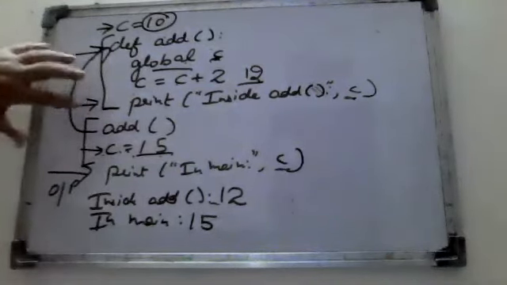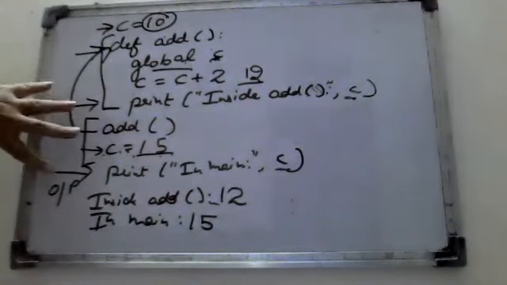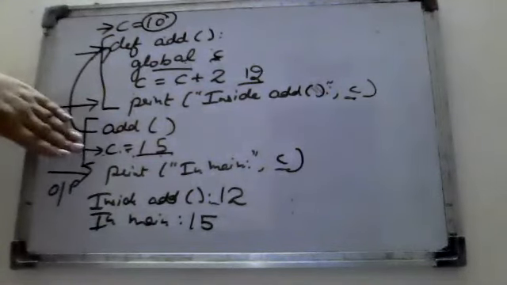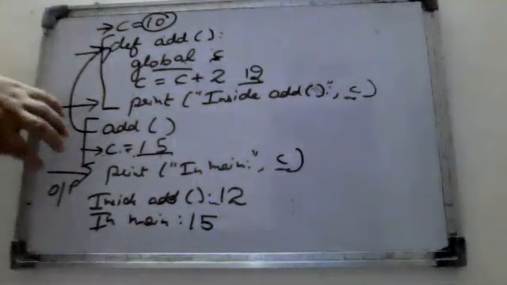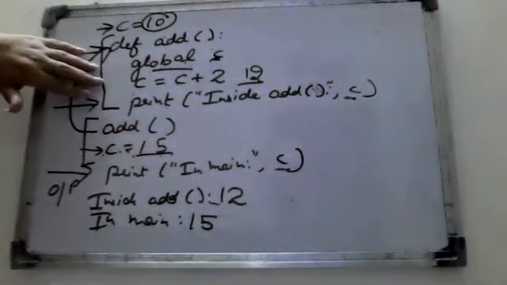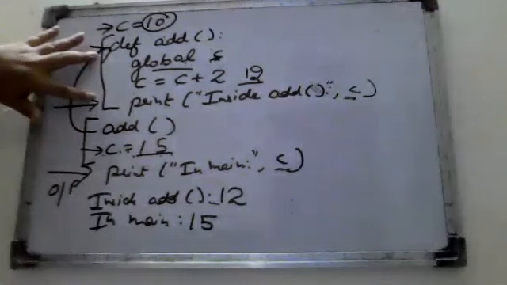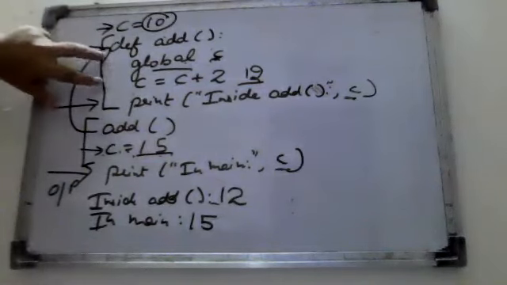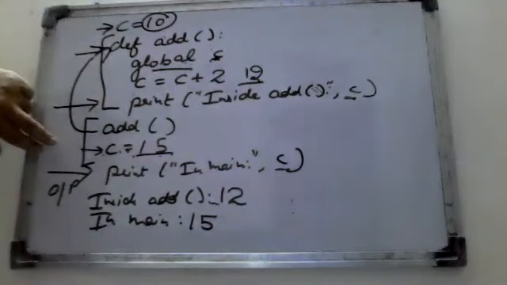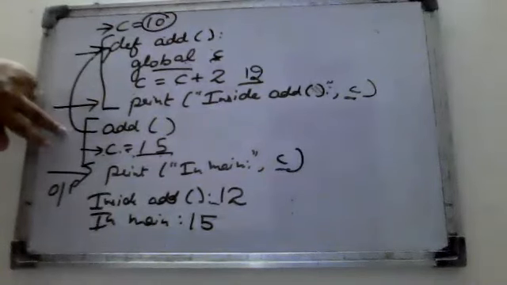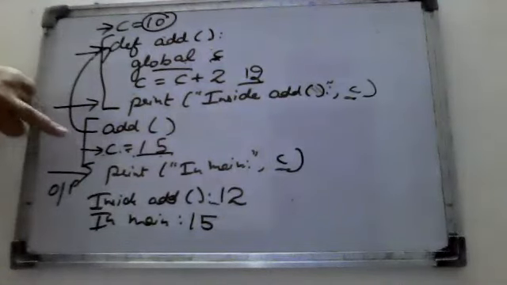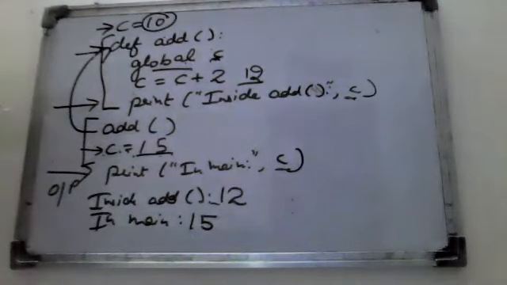So I hope the concept of local and global variables is clear. Again, let me summarize local and global. Global variables are ones which are defined outside the functions, and local variables are those which are defined within the function only. The scope of that variable is within the function. If we use that variable outside the function, it cannot be accessed. So whatever you want to access throughout the program has to be put into the global one. Otherwise, we cannot access that one.